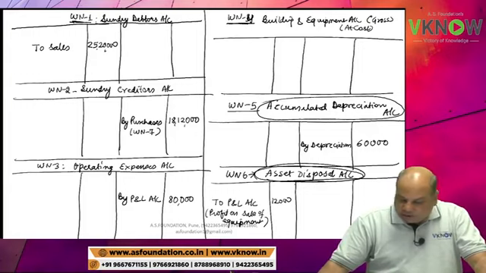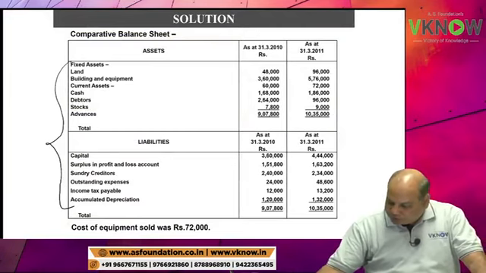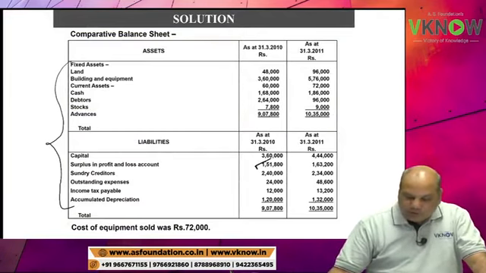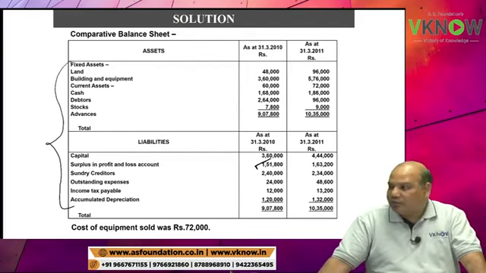84,000 is retained earning. Retained earning I don't have to write. Balance in P&L account opening balance is given. Just take a pencil and tick mark this figure 151,800. Then total is given 235,800. Dividend declared and paid 72,600.